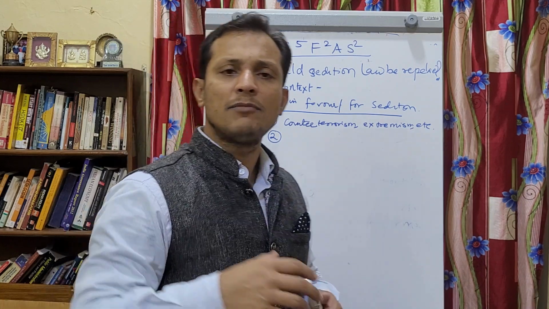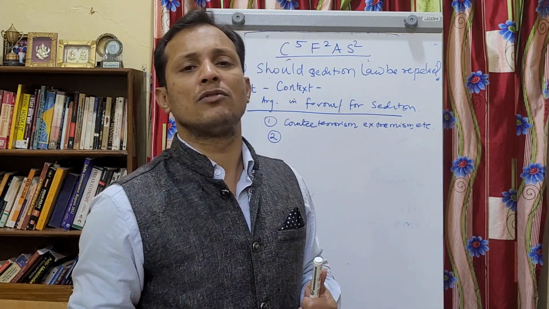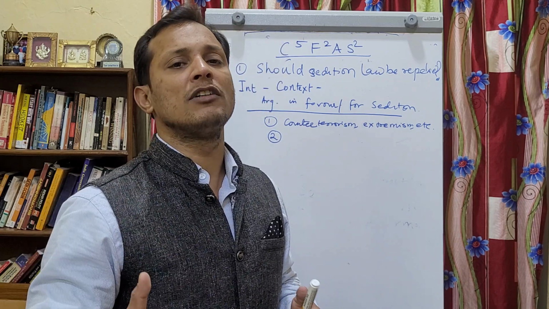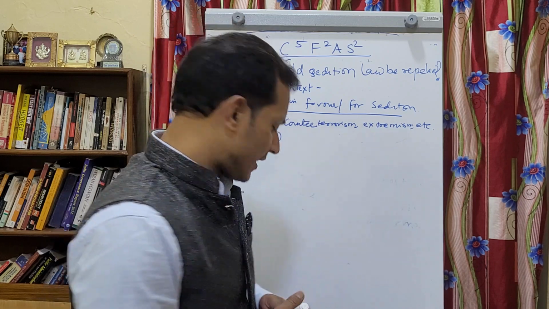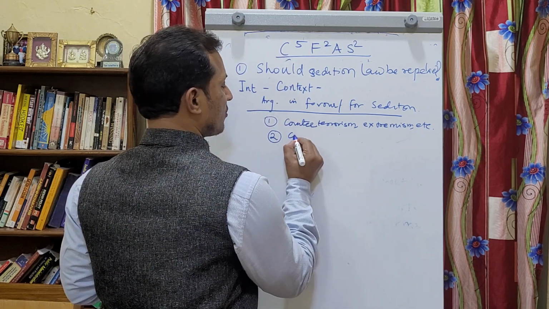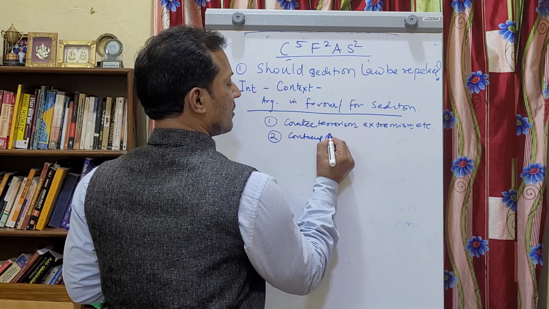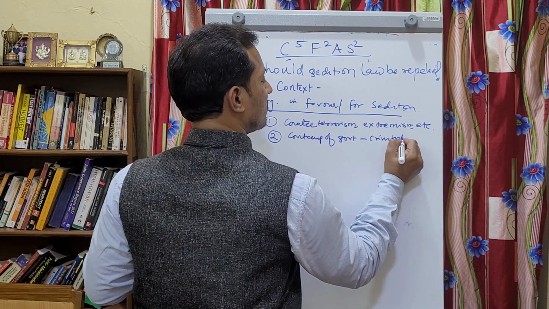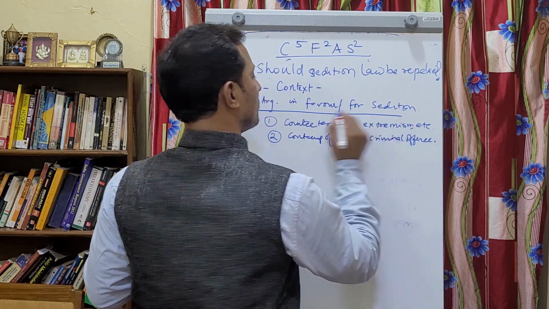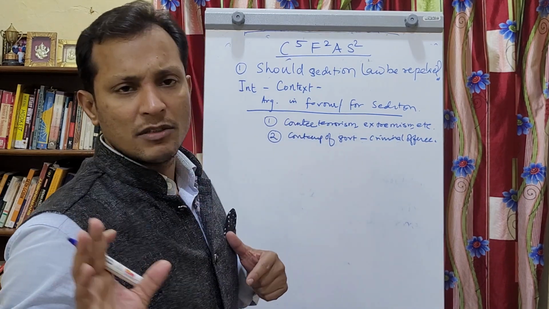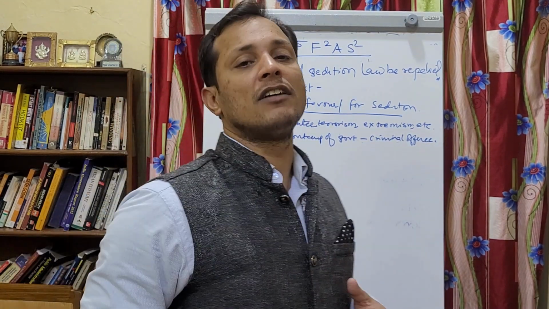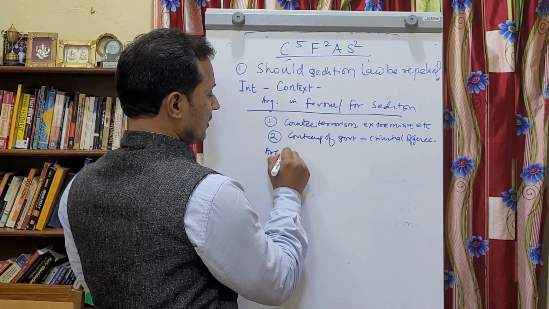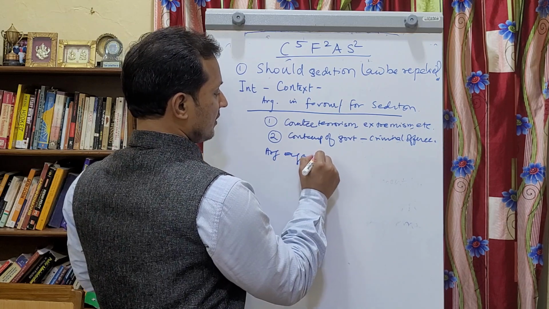Even contempt of court, there is a law on contempt of court and it is a criminal offense. So why not contempt of state or contempt of government be a criminal offense? So that is the second argument, that contempt of government can also be a criminal offense. That is the arguments in favor. There are very few arguments in favor, but major arguments are against the law of sedition. Let us see arguments against sedition.